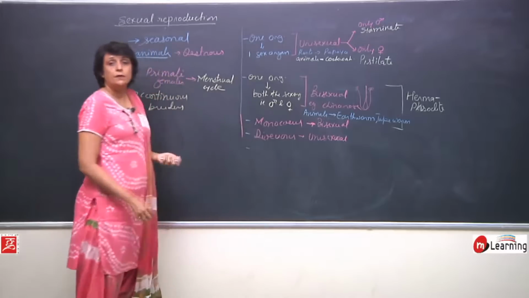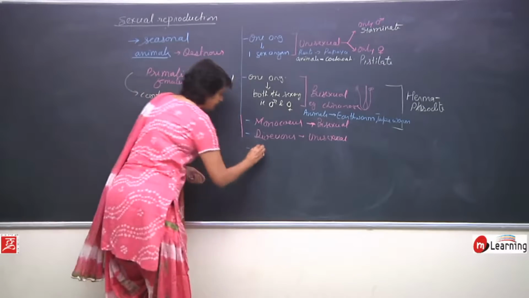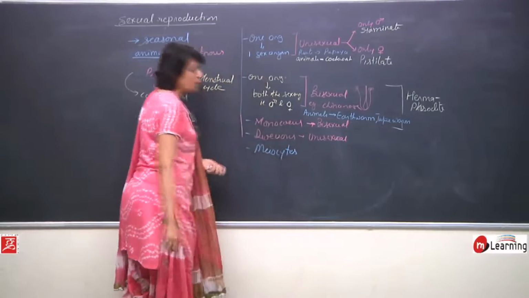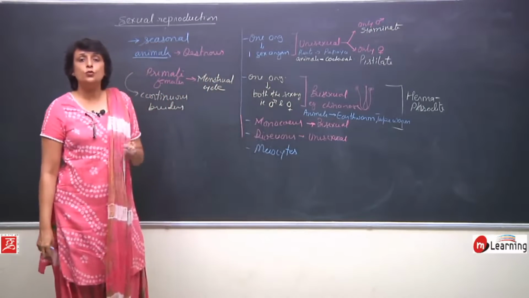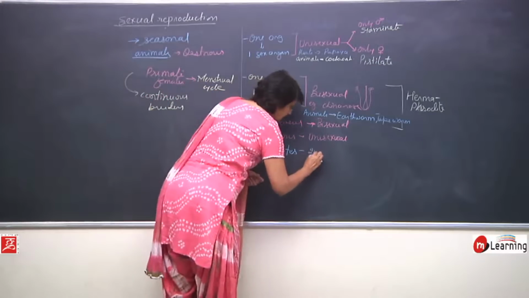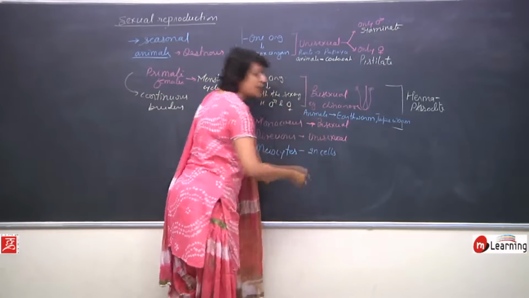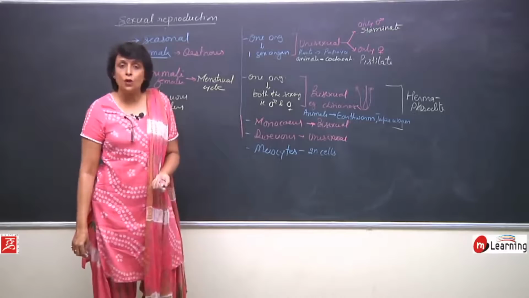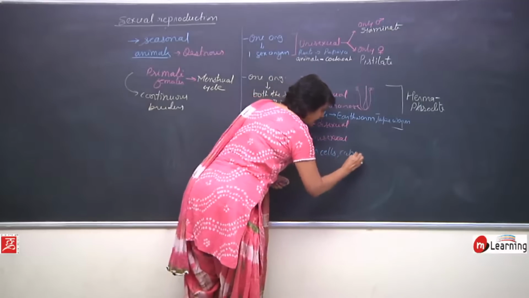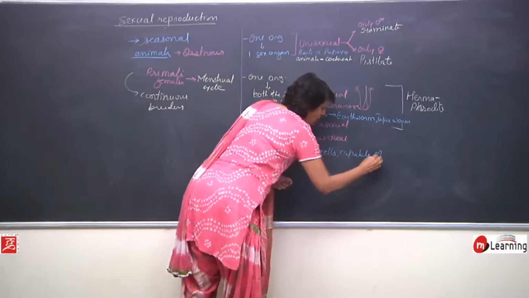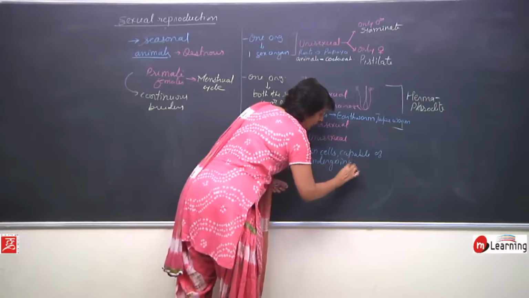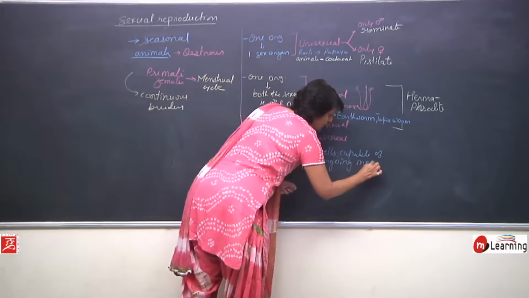One more term which is meiocytes. Meiocyte term is given to those diploid cells which are capable of undergoing meiosis to form gametes. So, these are diploid cells capable of undergoing meiosis.